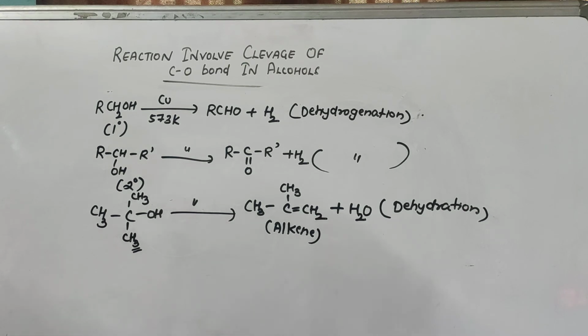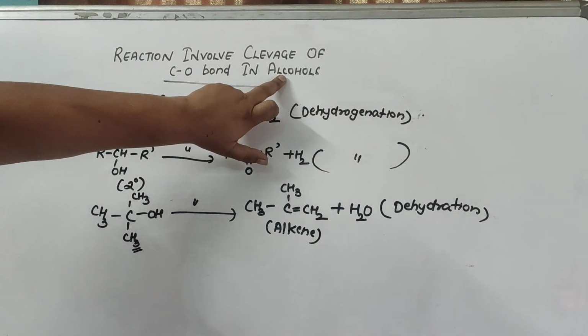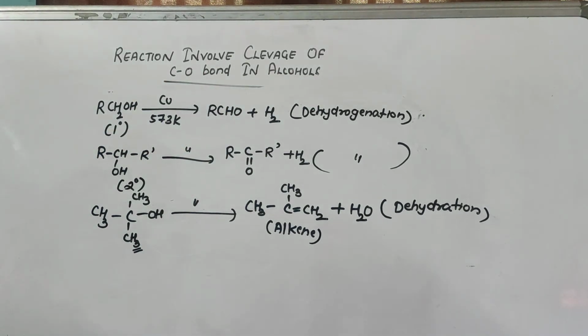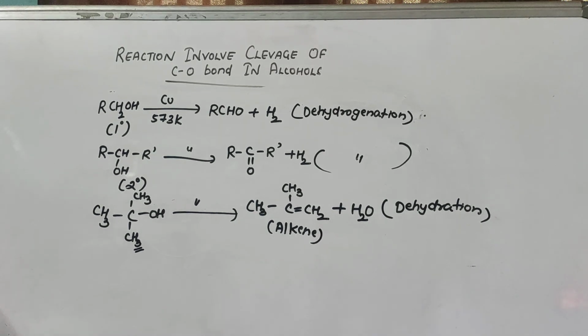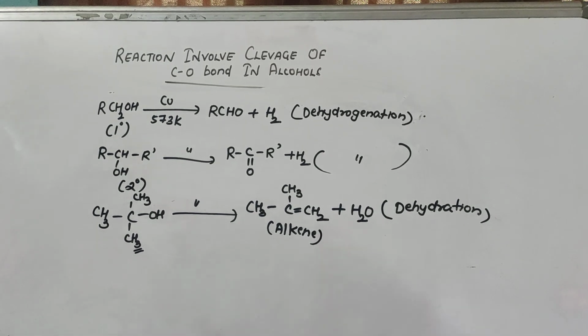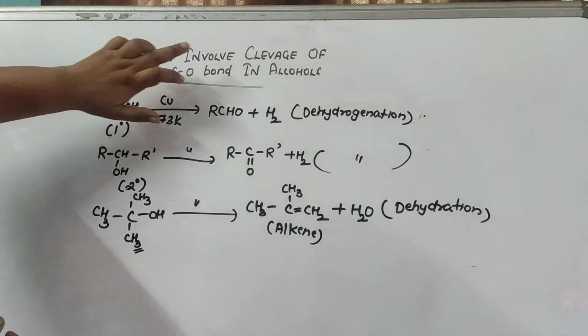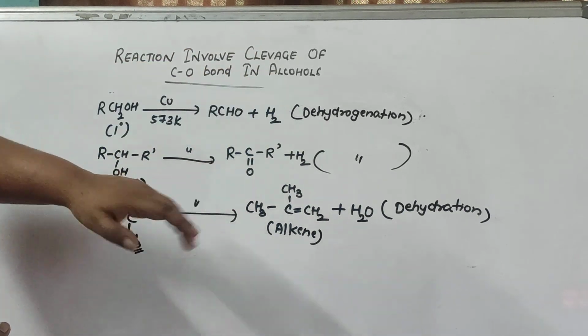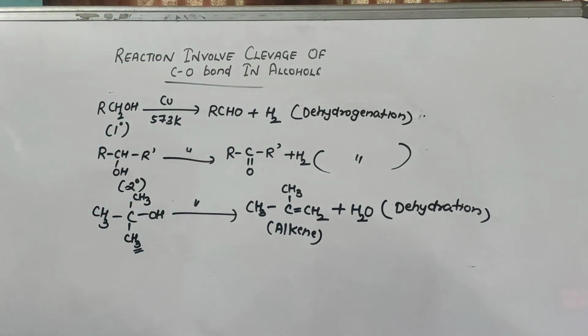Now with this, the reactions involving the alcohol are over. Next we have to go for the phenol reactions, which we will see in the next video. With this, all the reactions involving cleavage of C-O bonds in alcohols are over. Next we have to see the reactions of phenols.